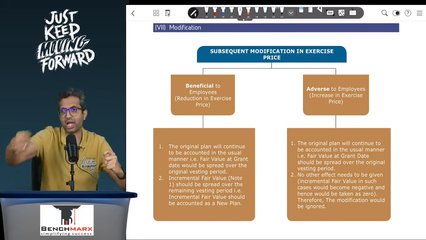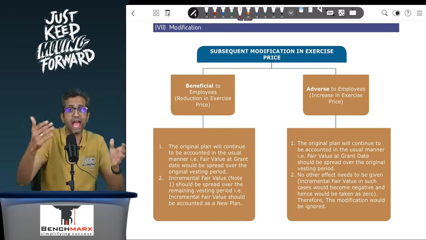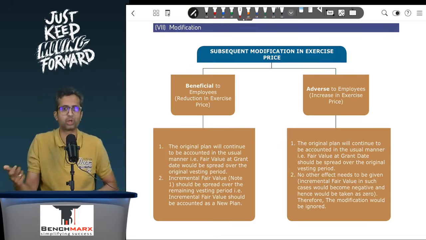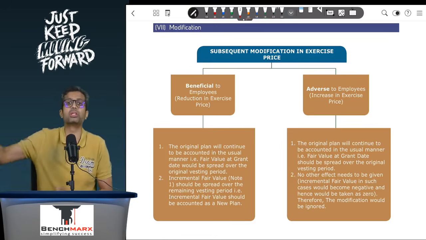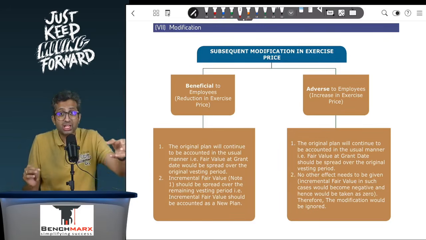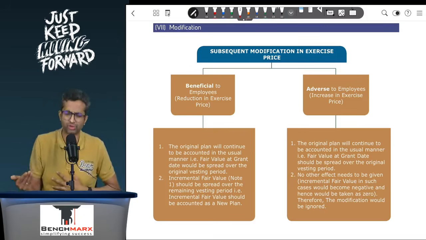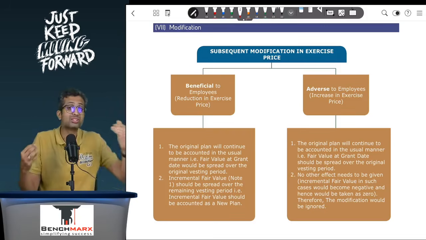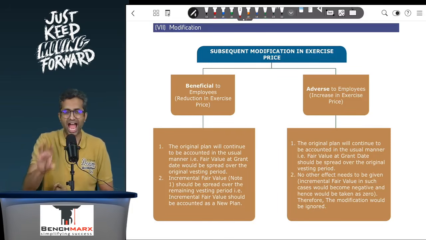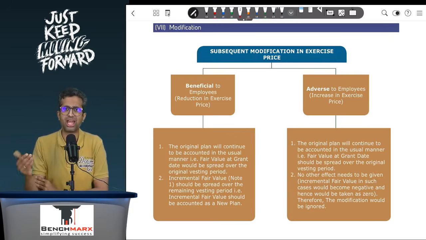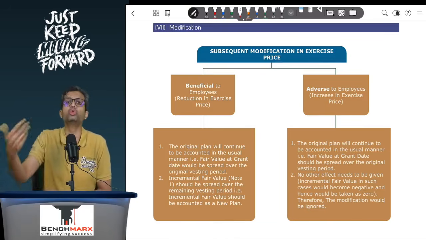An additional plan hypothetically is assumed to be given at the start of the second year, which is worth 15 rupees, and this 15 rupees will be spread over the remaining 2 years. So long story short, if there's a modification which is beneficial to the employee, now a reduction in exercise price is usually beneficial to the employee. If there's a modification which is beneficial to the employee, you will record it as if it is an existing plan and a new plan being issued.